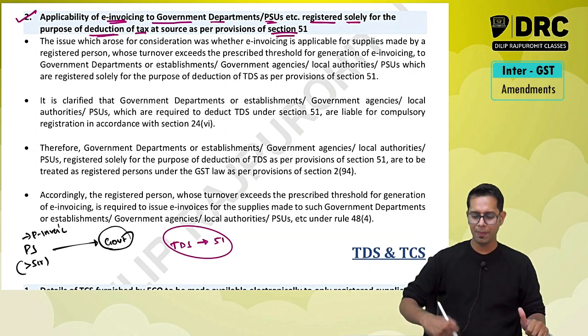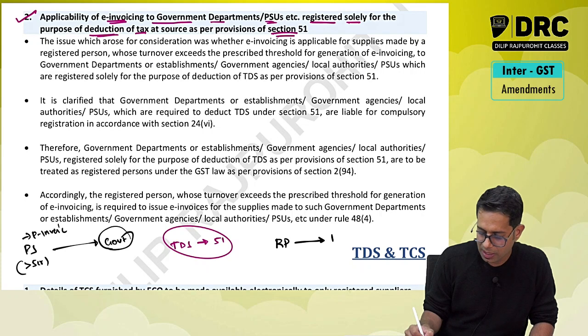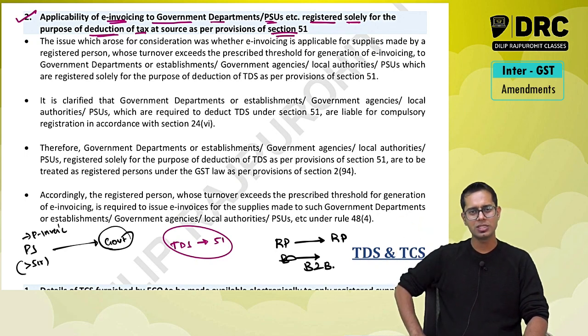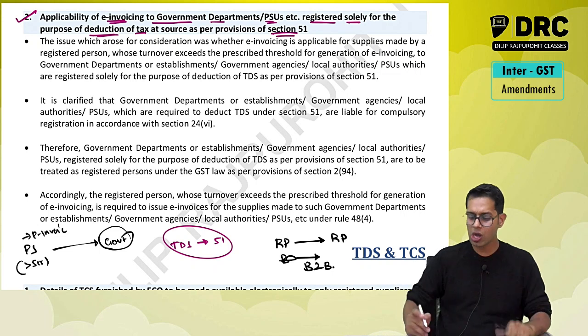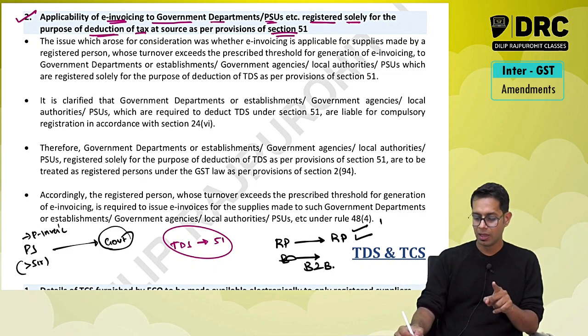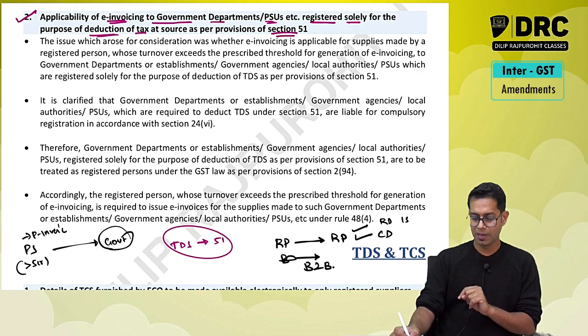When is e-invoicing applicable? When the supply is made by one registered person to another registered person. Correct? E-invoicing is applicable in case of B2B supply. When the supply is made by one registered person to another registered person, e-invoicing is applicable. It does not matter whether the opposite person is a regular dealer, whether he is a composition dealer, whether he is an input service distributor, whether he is an OIDAR service provider, whether he is a TDS person or a TCS person.